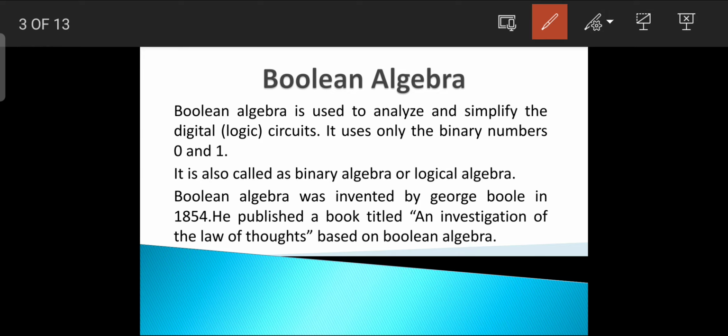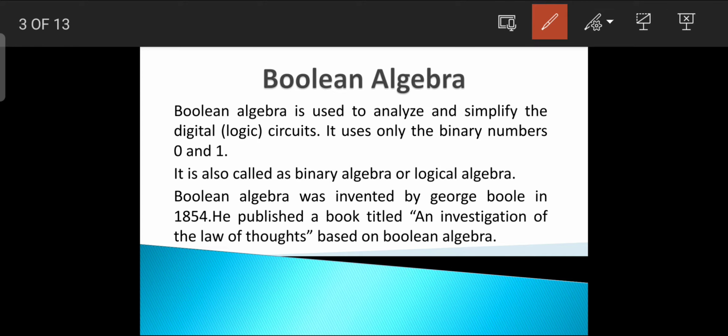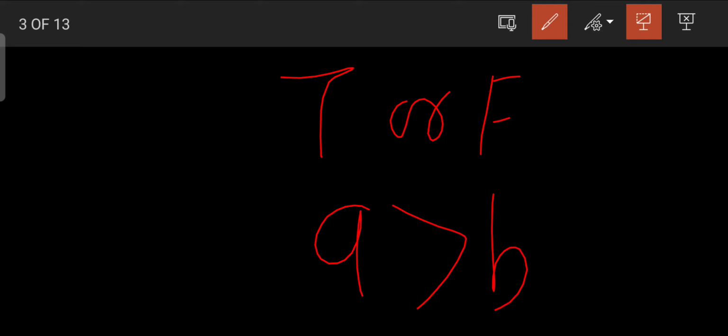Sometimes we have questions whose answer is to be given in the form of yes or no, like true or false. For example, if we have a question, will it rain today, the answer will be yes or no. If we have a question like A is greater than B, the answer can be given in yes or no form.